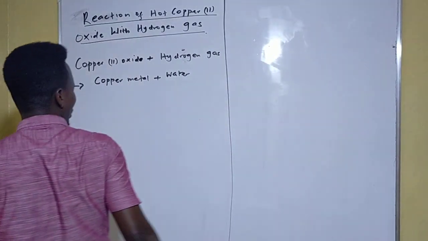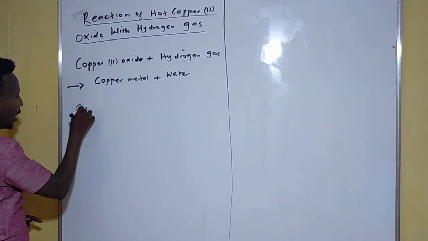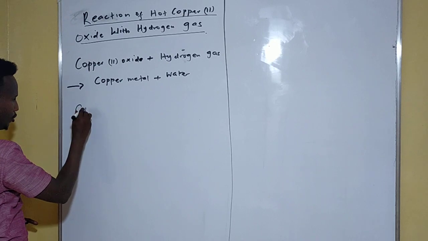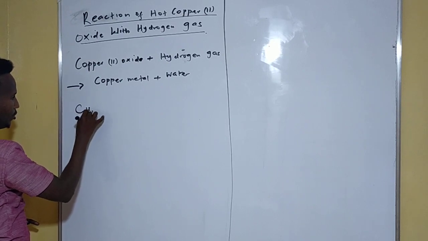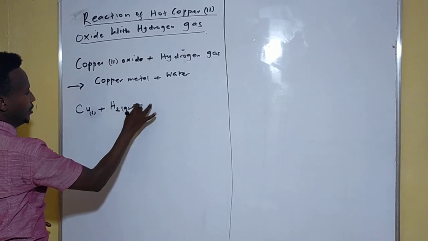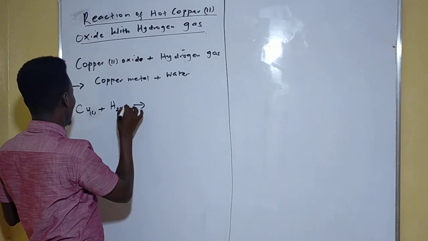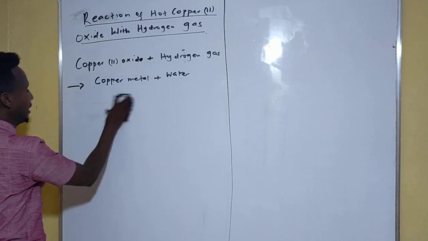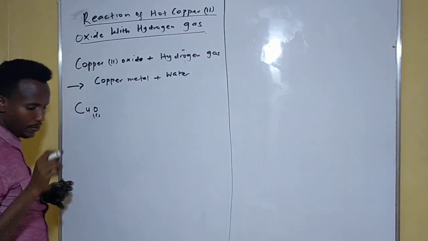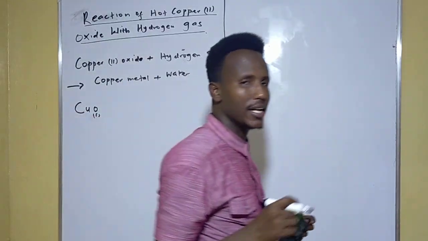So let me write the chemical equation here. Copper is a metal, so write solid: Cu. This solid plus hydrogen gas is going to give us what? Sorry, it is cobalt dioxide, I apologize. Remember, all metals and metal oxides are solid.